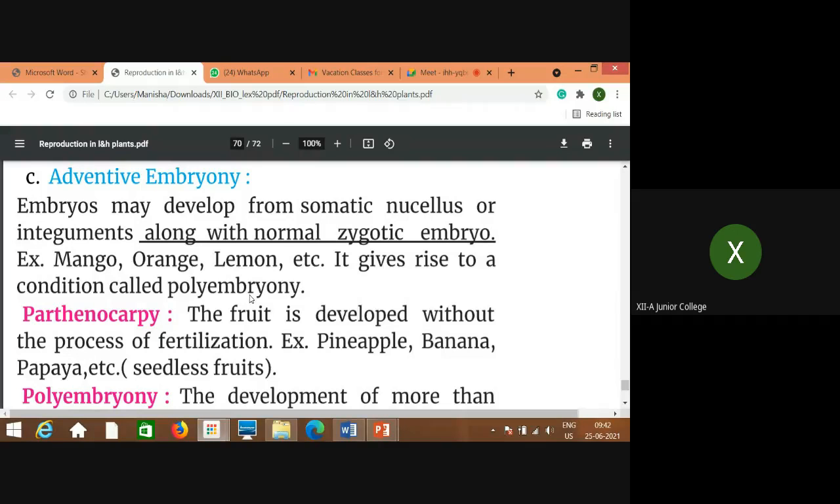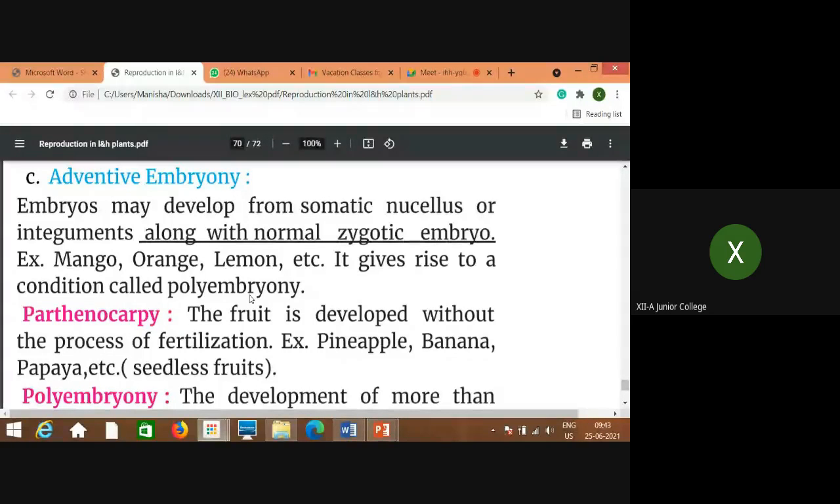So from the zygote, in the normal way, the embryo is produced. That is called a zygotic embryo. Along with that, an embryo may also develop from somatic nucellus. Nucellus means the embryo sac which is covered by nucellar cells, and the nucellus is covered by integuments, the outermost layers, one or two integuments.